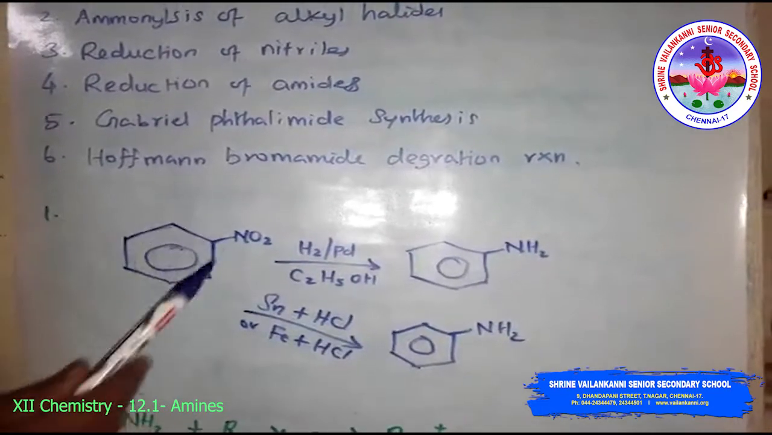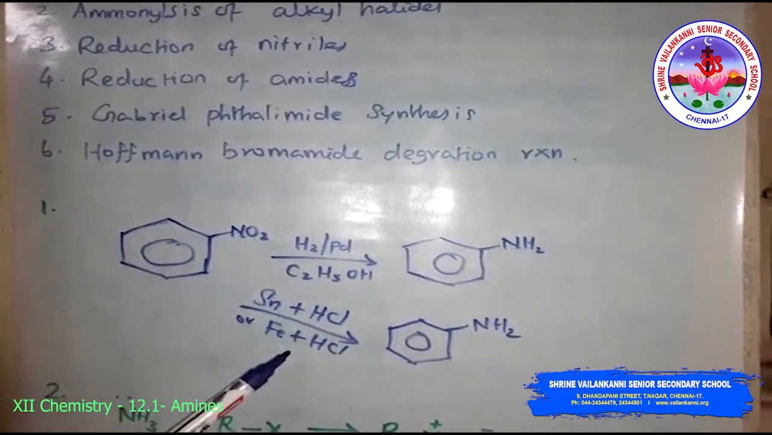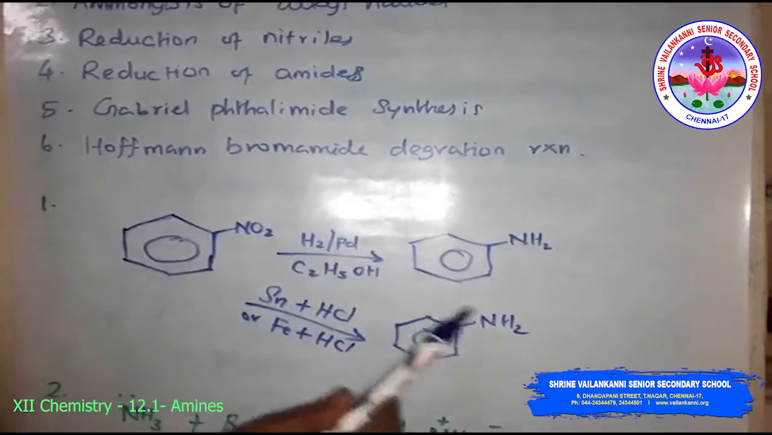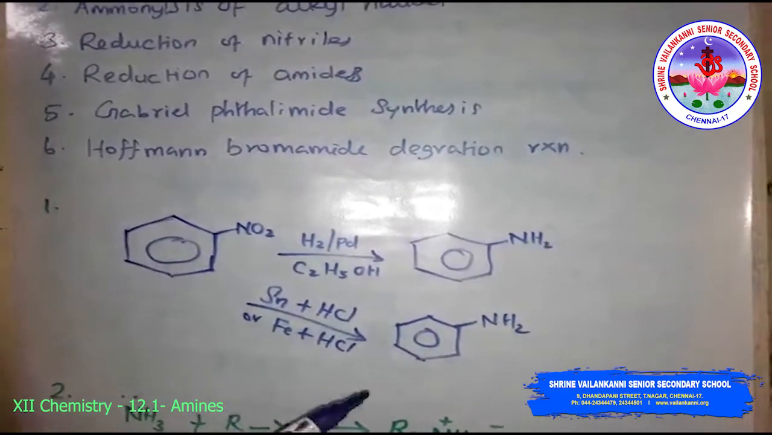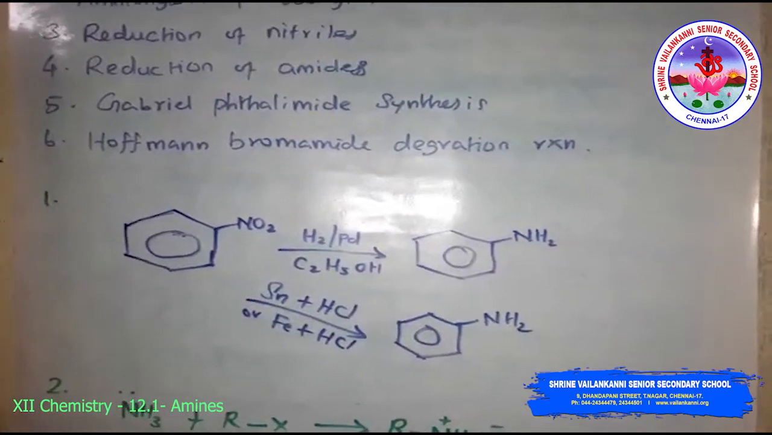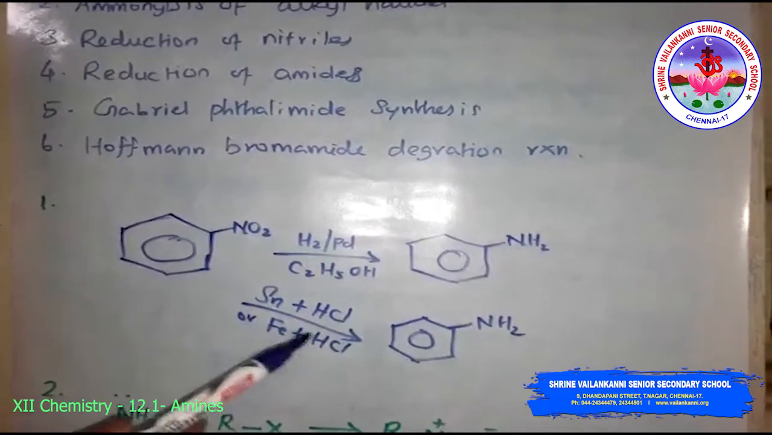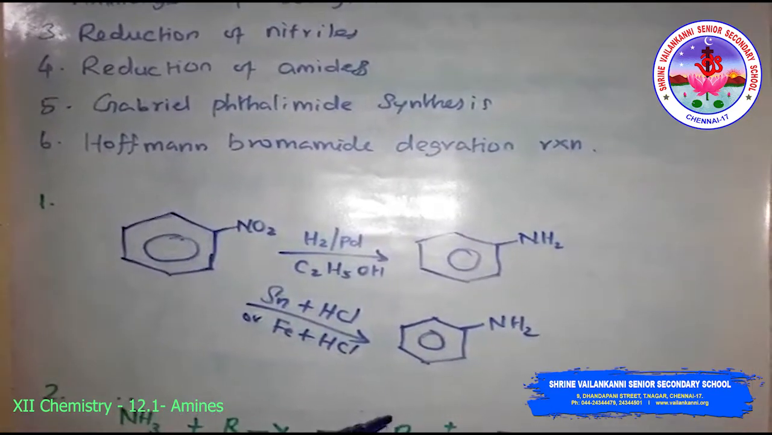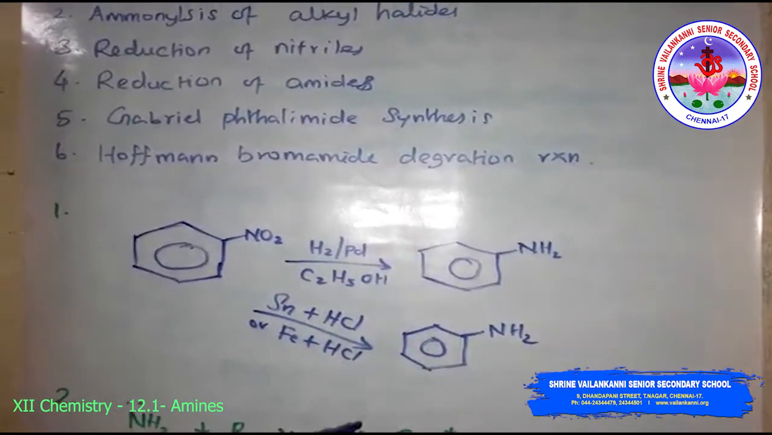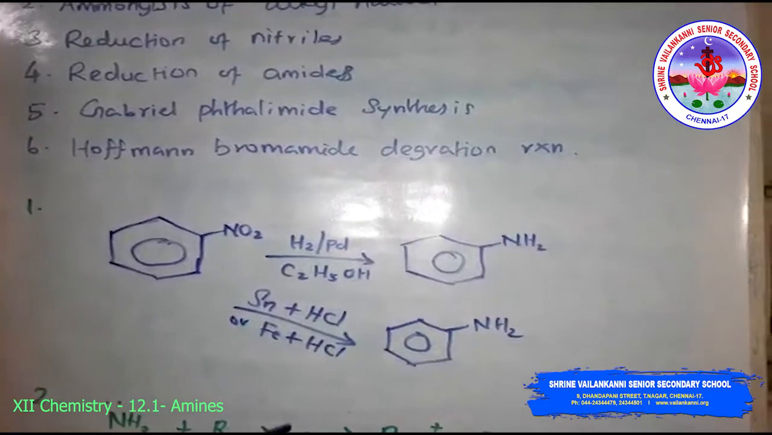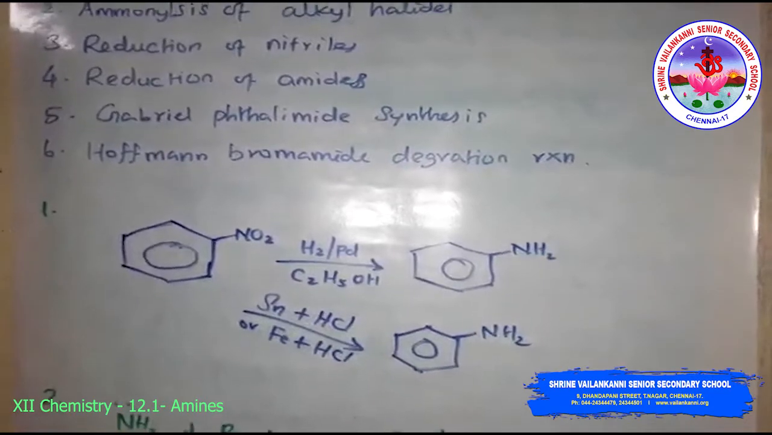Then the nitro compounds react with tin and HCl or iron plus HCl to give aniline, that is the primary amine. The reduction with iron scrap and hydrochloric acid is preferred because the iron chloride formed gets hydrolysed to release hydrochloric acid during the reaction. So only a small amount of hydrochloric acid is required to initiate the reaction. That's why we are using hydrochloric acid here.